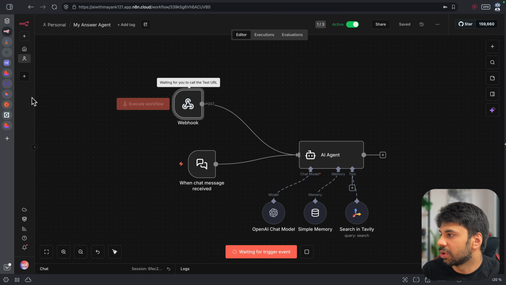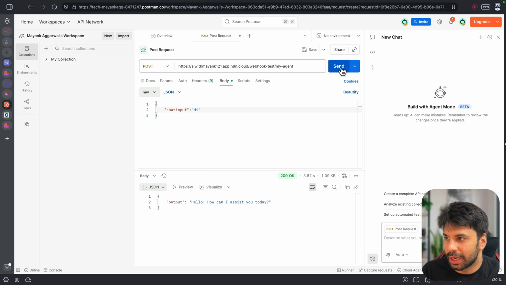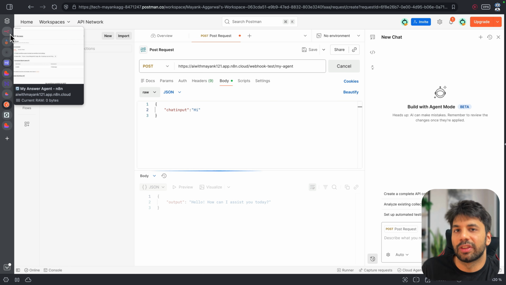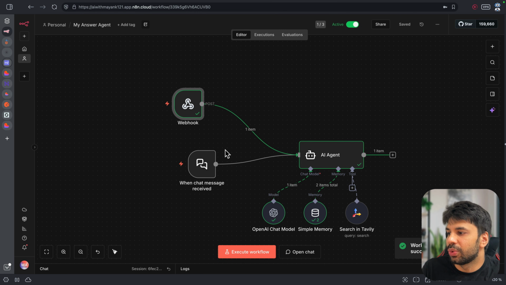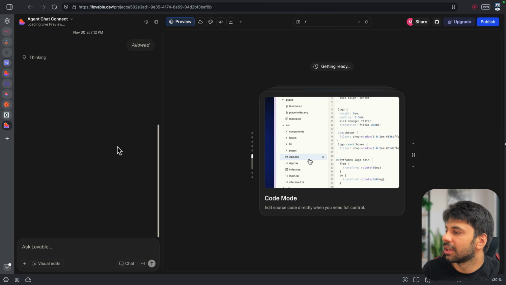Let me just execute the workflow. And if I do make a call via Postman here, so see, send, then it will just hit because of the webhook. So I just don't have to now do anything. See, this is working, right? Lovable will make sure that it has everything. So let it just allow this, right?